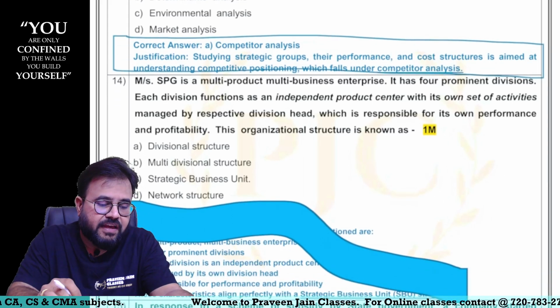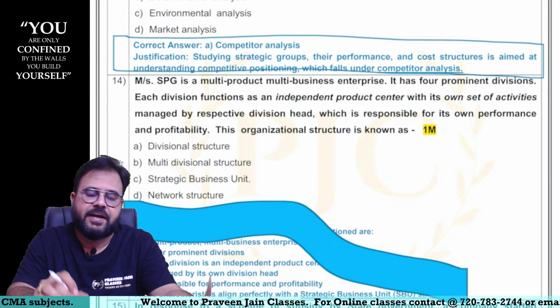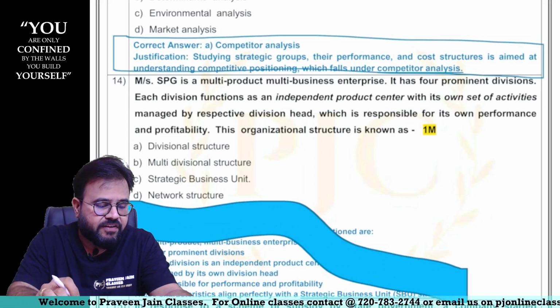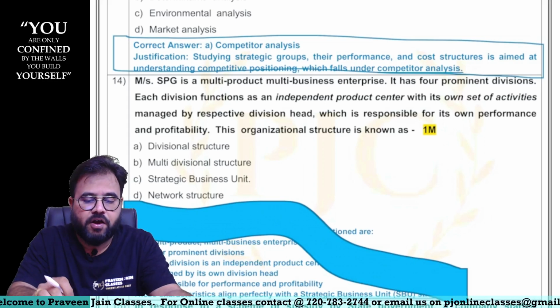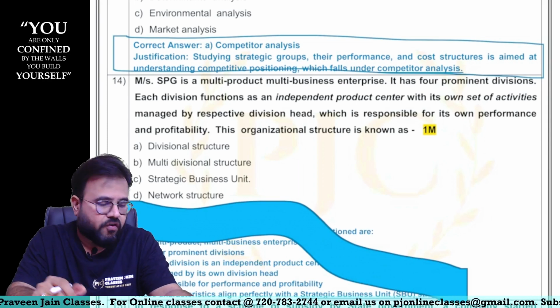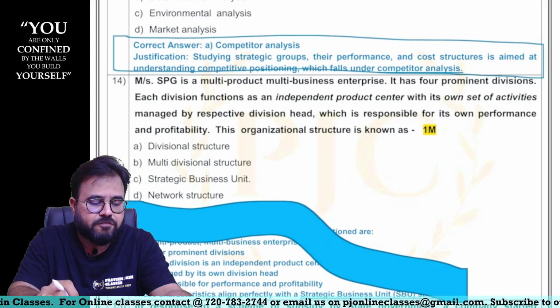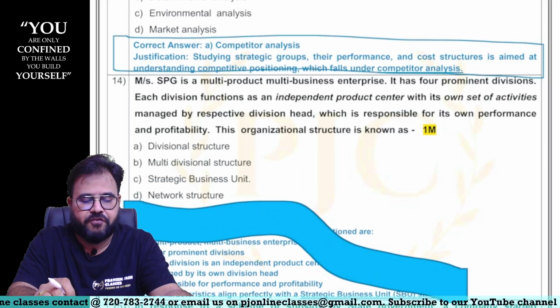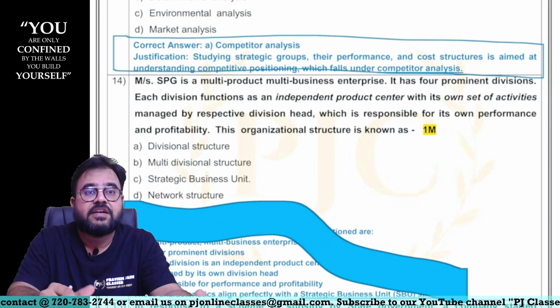Mercer's SPG is a multi-product, multi-business enterprise. Very good. It has 4 prominent divisions. Each division functions as an independent product center with its own set of activities managed by respective division head, which is responsible for its own performance and profitability. This organization structure is known as.